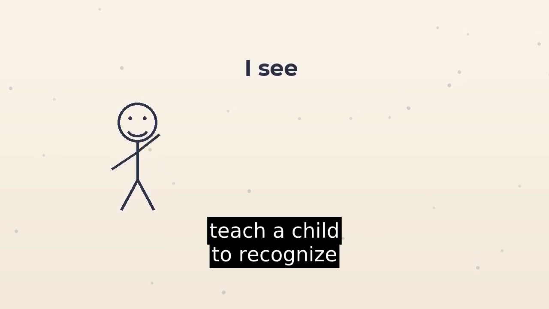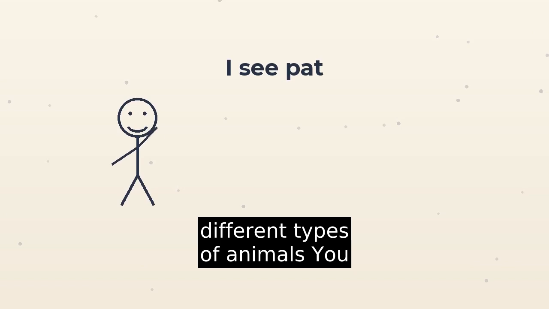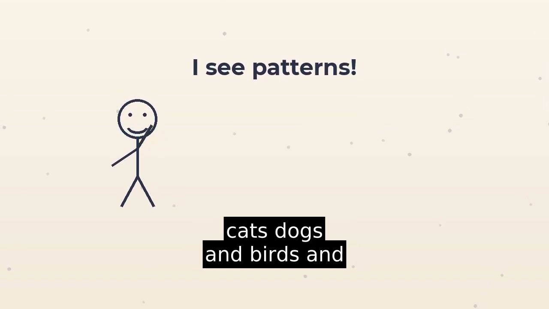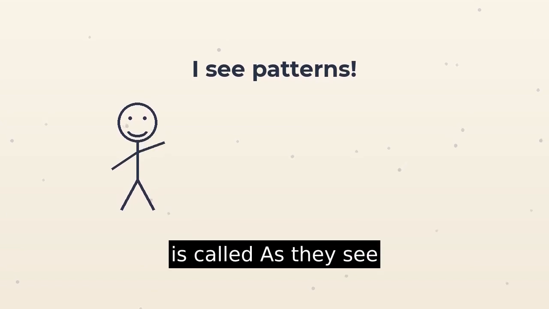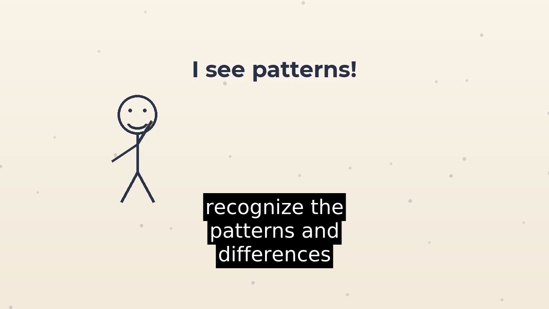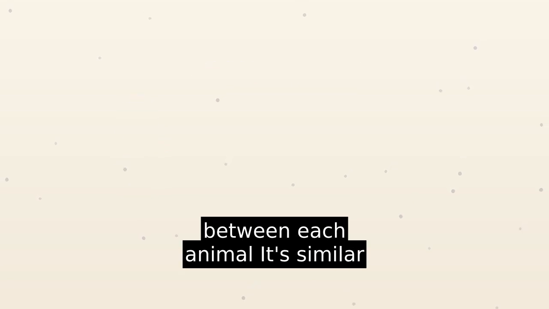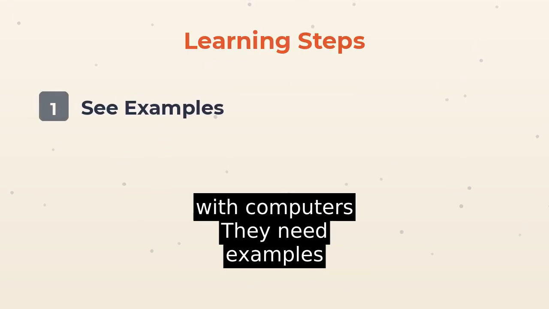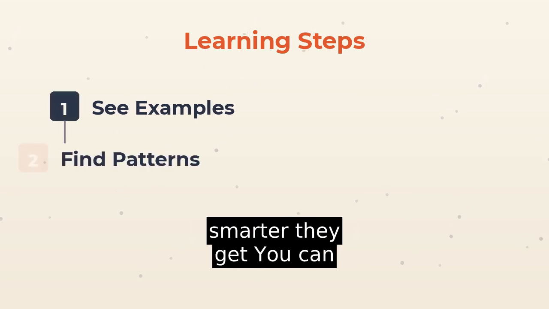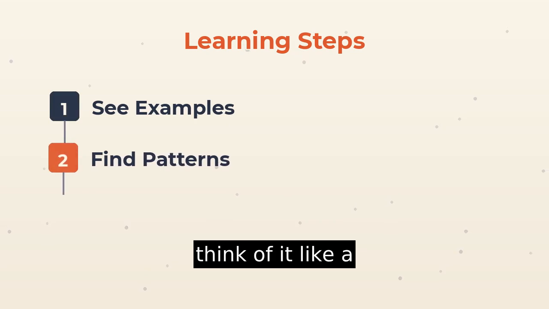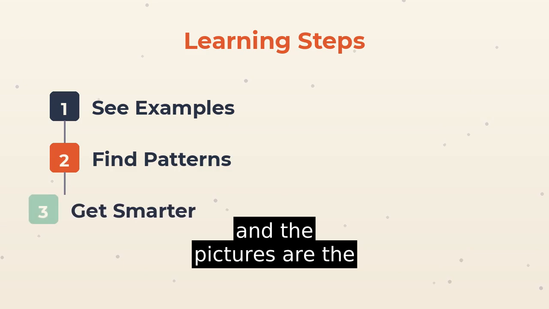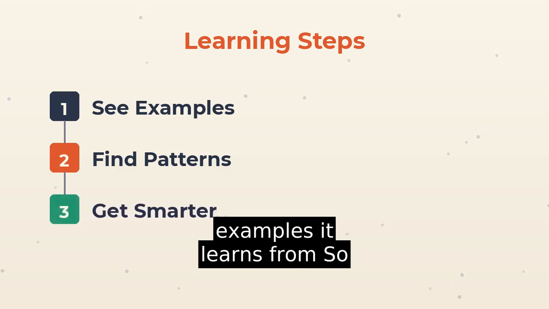Imagine you're trying to teach a child to recognize different types of animals. You would show them pictures of cats, dogs, and birds, and tell them what each one is called. As they see more pictures, they start to recognize the patterns and differences between each animal. It's similar with computers. They need examples to learn from, and the more examples they see, the smarter they get. You can think of it like a big library of pictures, where the computer is the student, and the pictures are the examples it learns from.